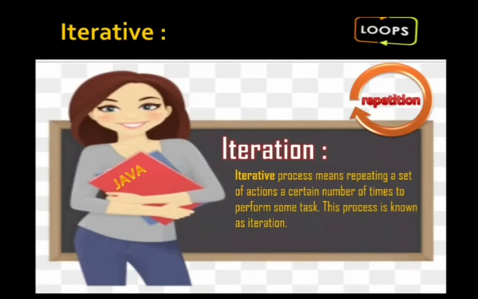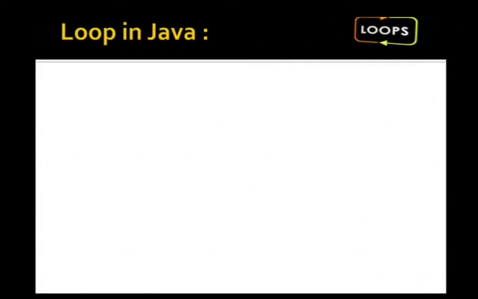Still, a little bit of revision for you all. Why are we having loops? Because sometimes we have an iterative process in our programs where we have to repeat a set of statements a certain number of times, that is iteration, and for this we have loops.